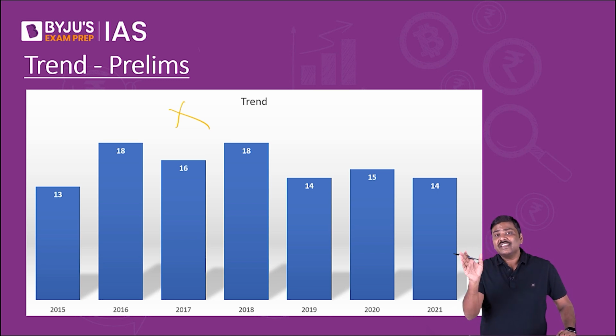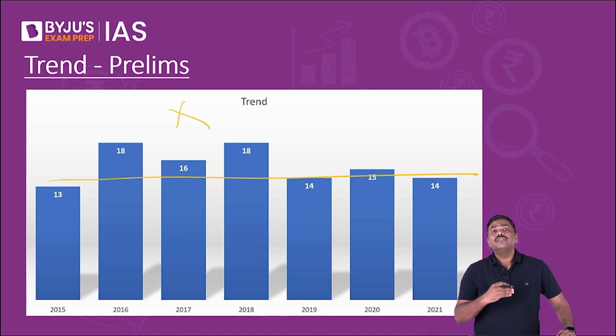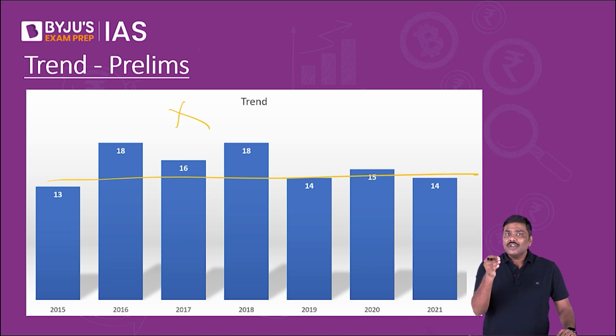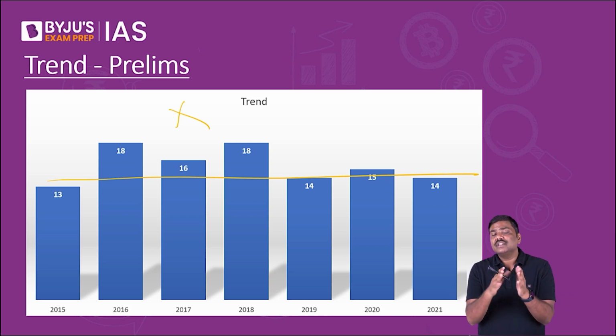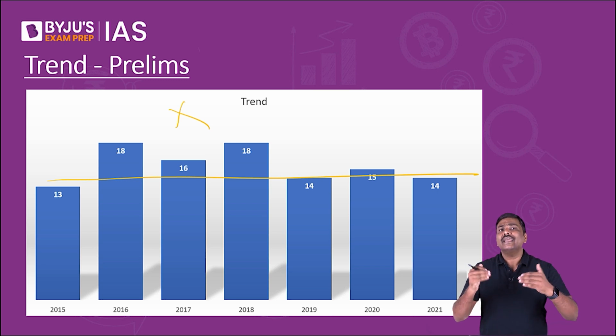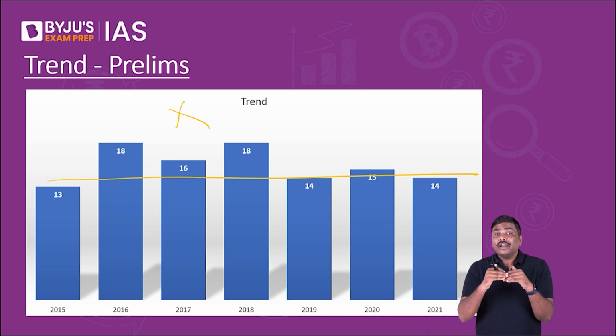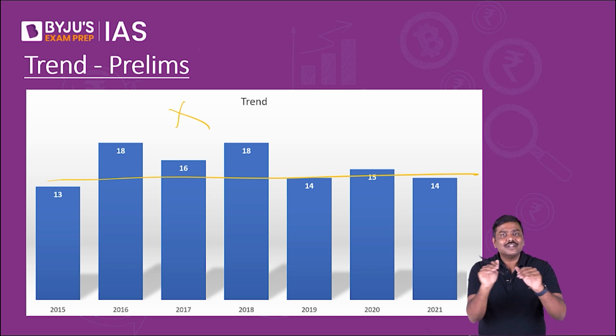But the trend is very simple. On an average, around 15 to 16 questions will come from this area of Indian economy in the civil services examination preliminary stage. And remember this also: it is not purely a current affairs question, and it is not purely a static question either.